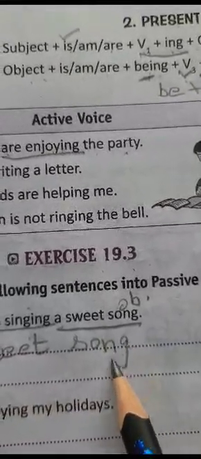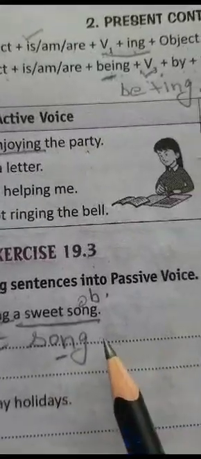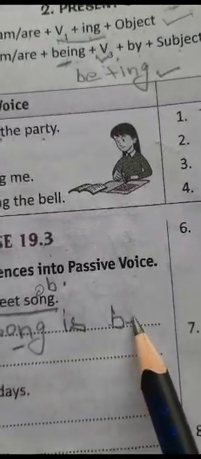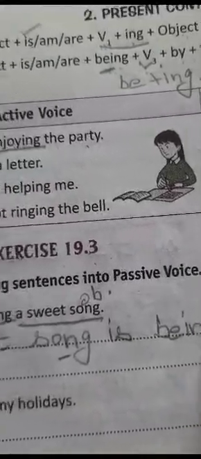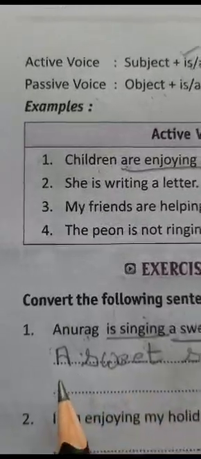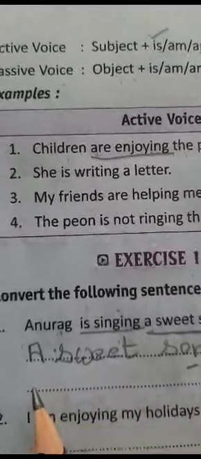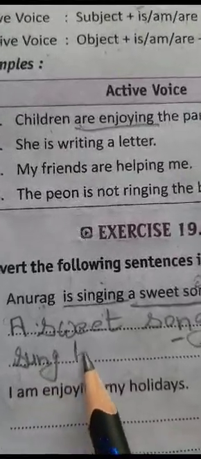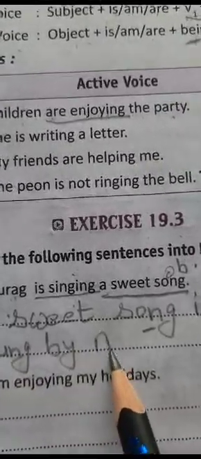Now here we have a single song, so we will go with the verb is. A sweet song is being sing, sang, sung. Third form is applied. A sweet song is being sung by whom? By Anurag.